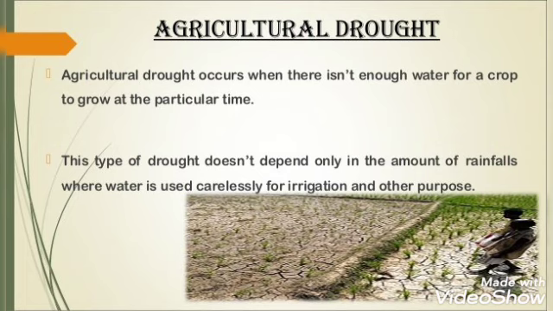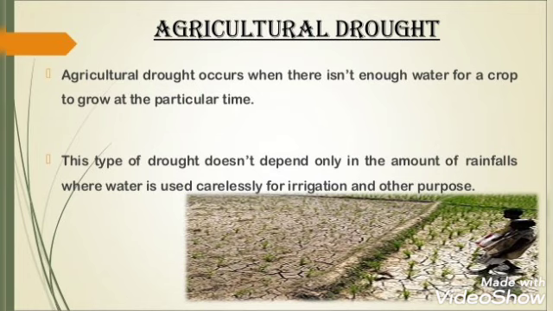The next type of drought is agricultural drought. This drought occurs when there is not enough water for a crop to grow at a particular time. This doesn't depend only on the amount of rainfall, but also on areas where water is used carelessly for irrigation and other purposes.